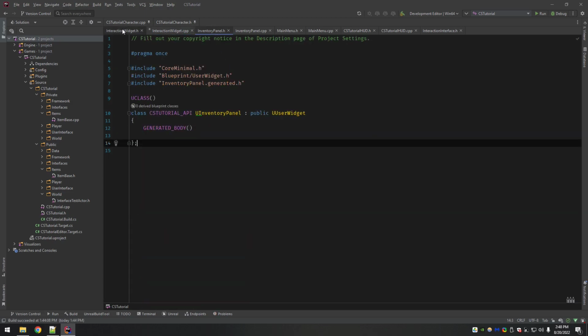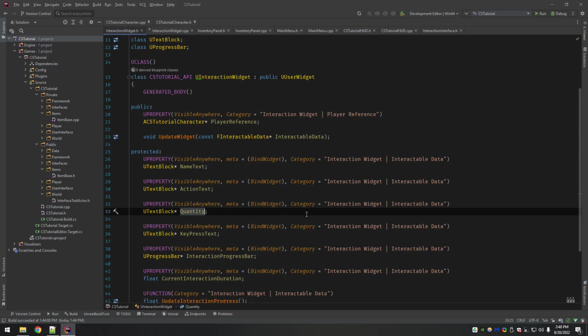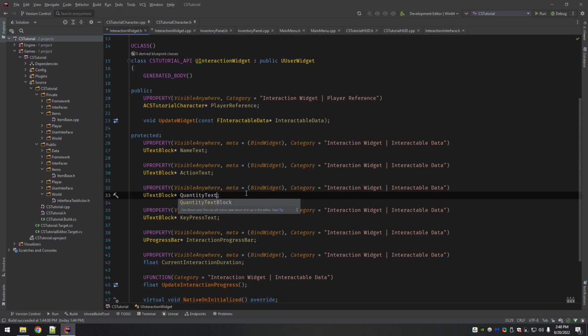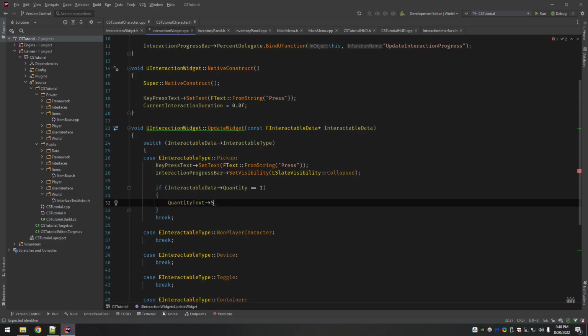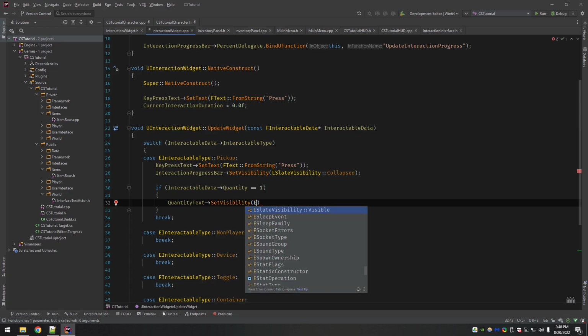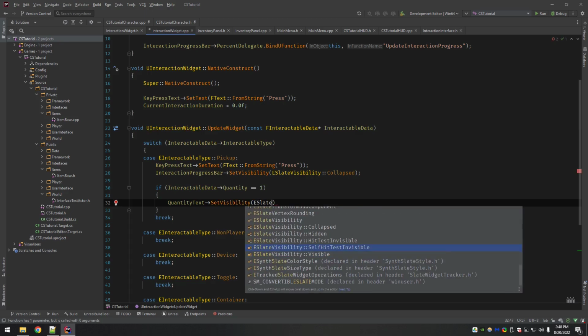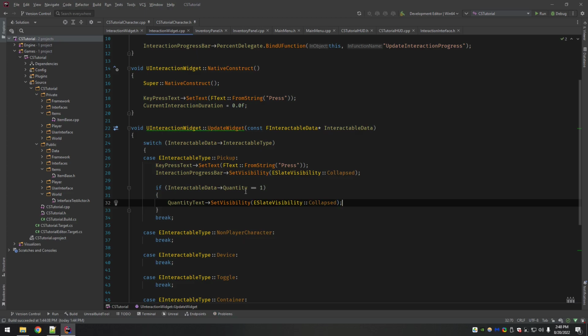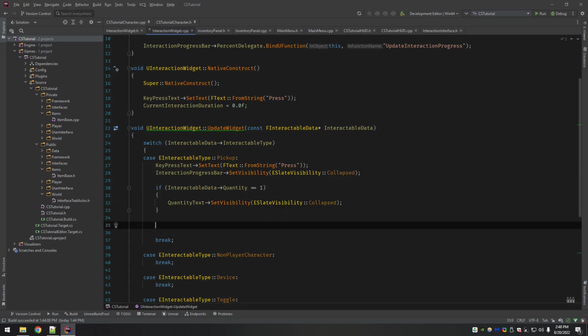What did I call it? Oh, quantity text. Sorry about that. Quantity text, we want to set visibility to collapsed. This is just something that I thought would make it look a little bit nicer. Why do we need to show quantity times 1 if there's only 1? So I'm just hiding it.